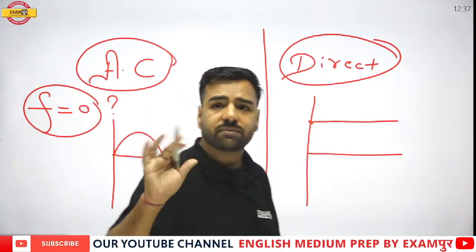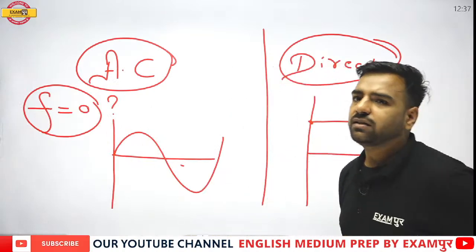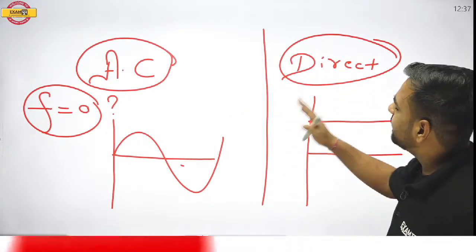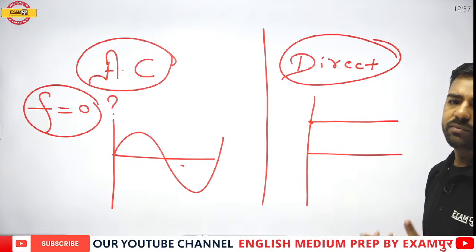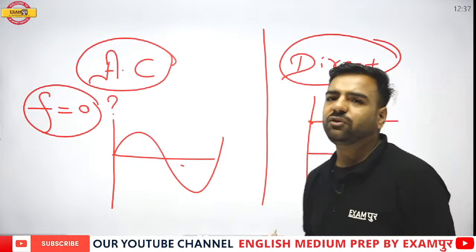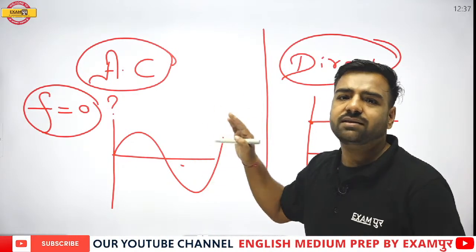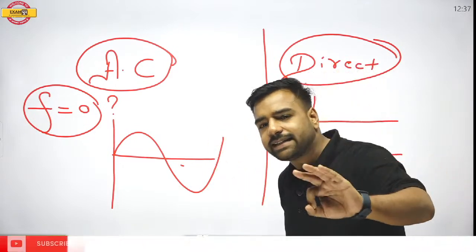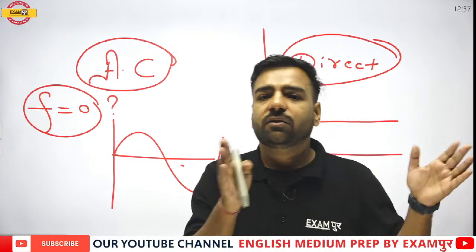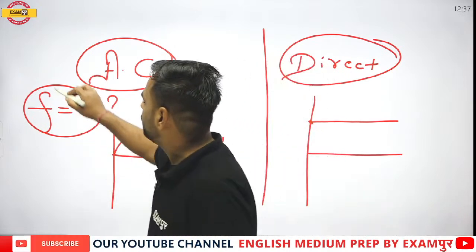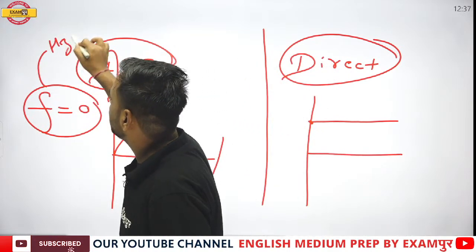Please remember what I'm saying. This question is actually important. In which of the following currents, either AC or direct, one of the options would be correct. Where am I going to get the frequency 0? Now this question is important. Why? Because in the examination, it is asked about frequency. The unit of this frequency is hertz. We all are aware of that.